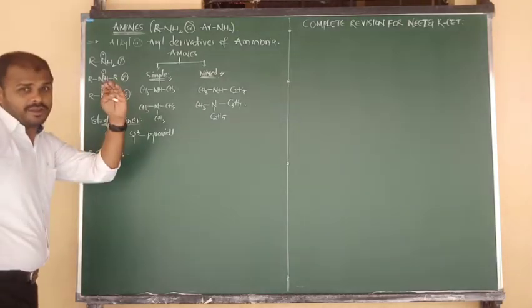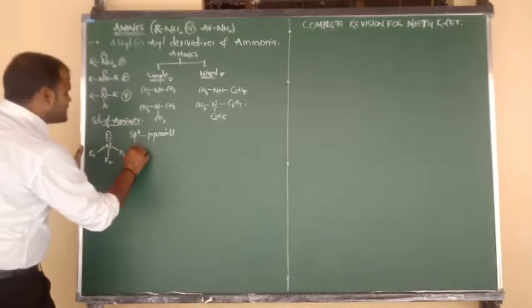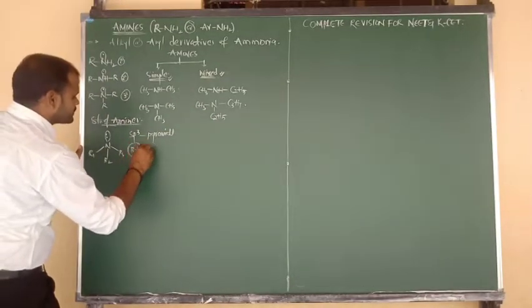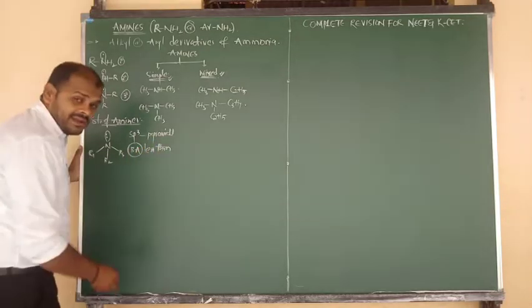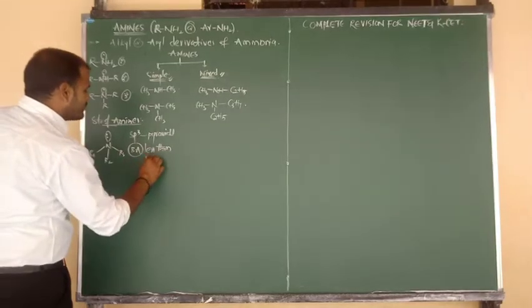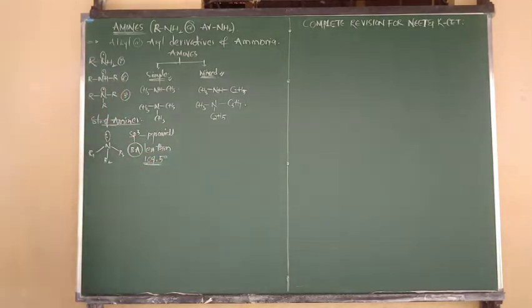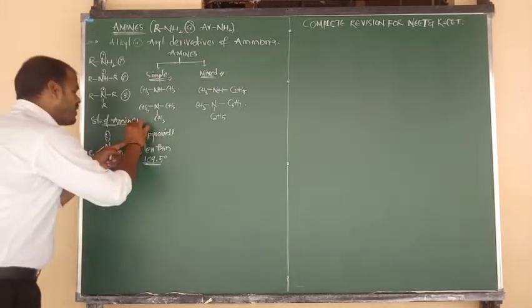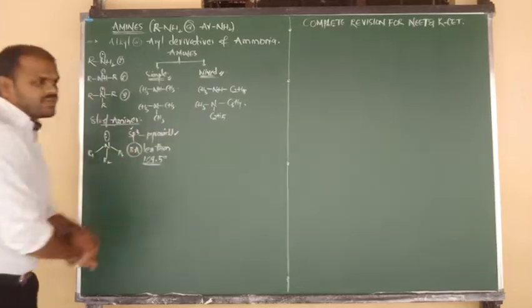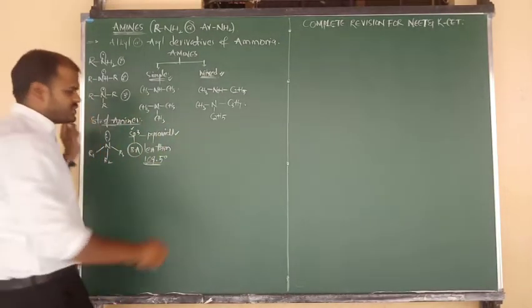As per VSEPR theory, repulsions बड़े समझो, bond angle decrease हो जाता. So here the expected bond angle is less than 109 degrees 28 prime, and also we can say less than 109.5 degrees as you wish. Due to repulsions only, थोड़ा सा bond angle कम हो जाता. But hybridization is what? sp3, and geometry is what beta? Tetrahedral.